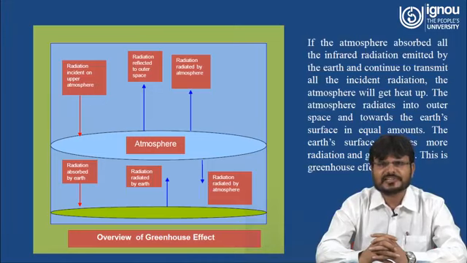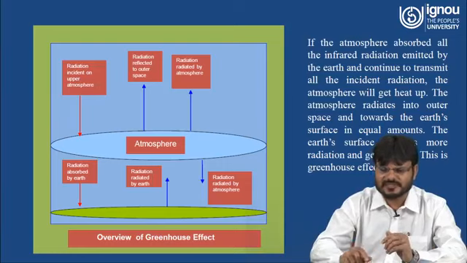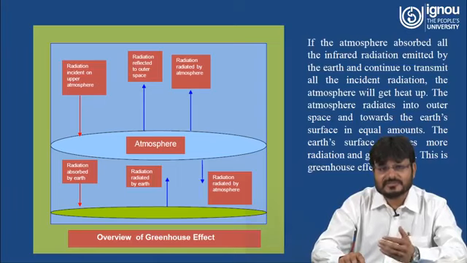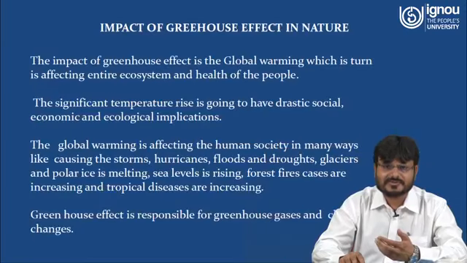The atmosphere radiates into outer space and towards the earth surface in equal amounts. The earth surface receives more radiation and heats up. This is the greenhouse effect. So basically the greenhouse effect is very dangerous, but it can be used for some useful purpose, that is in the solar greenhouse.